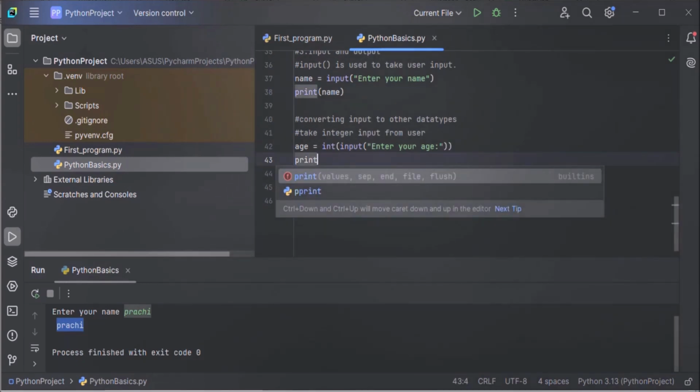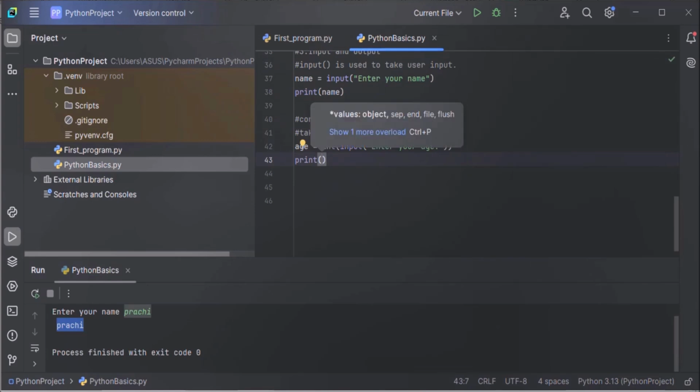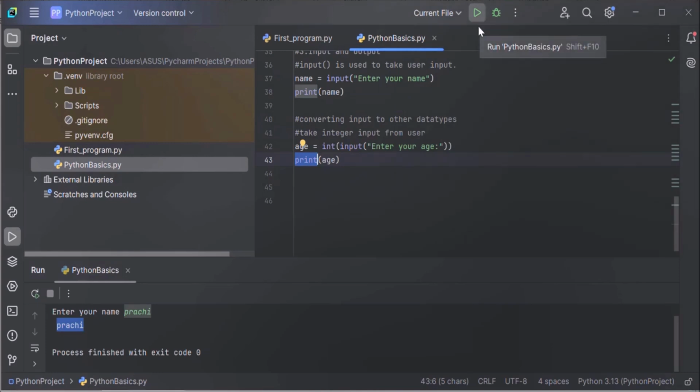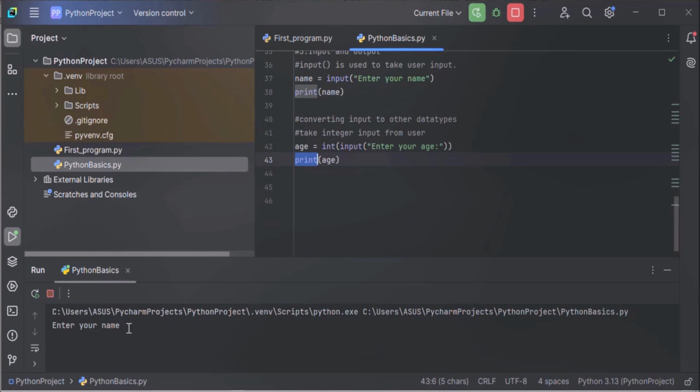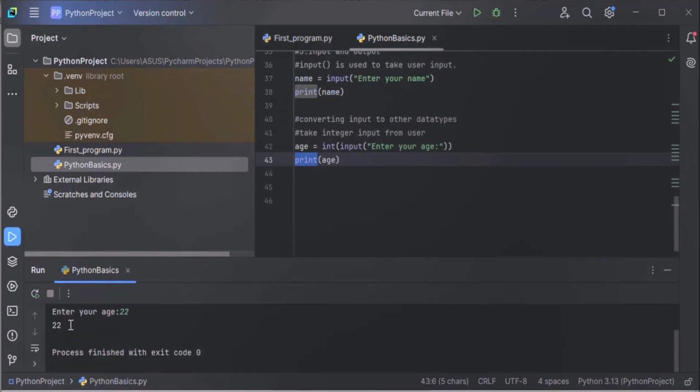Now print the age. We want to display the value of age, so print it using the print method. Now let's execute the program and see the output. Enter your name. Okay, Prachi. Prachi is displayed. Now enter your age. 22. Now you have to hit enter. After entering the value, you have to hit enter and see, 22 is displayed. So this is how you convert a string to an integer.